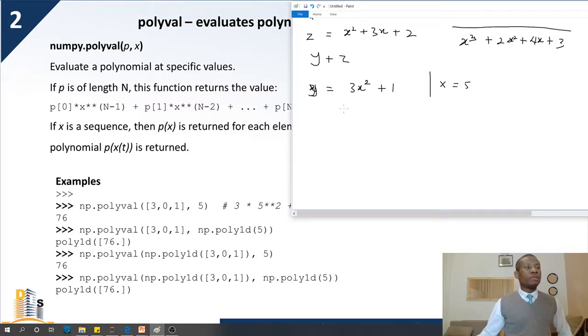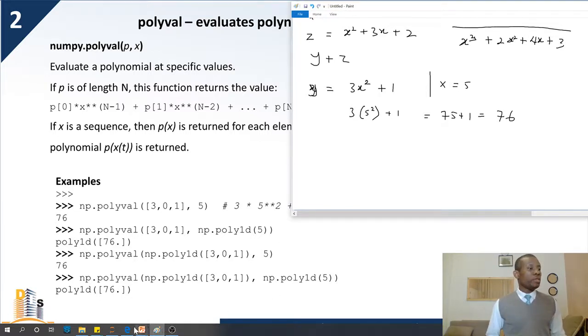Of course, the value is going to be 3 times 5 squared plus 1, that is 75 plus 1, which is 76. In the case of polyval, you are given a polynomial and a particular value, so that we evaluate this polynomial at this particular point.